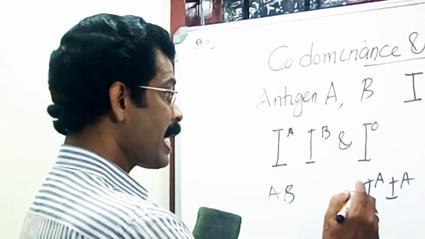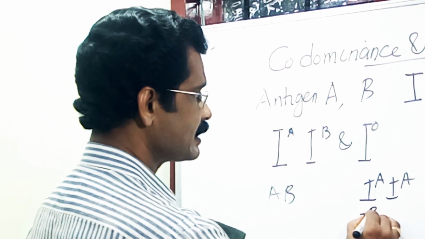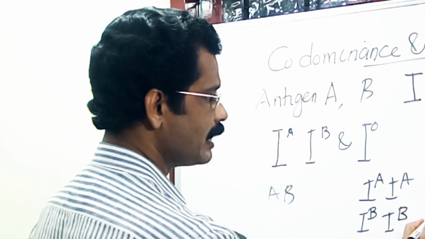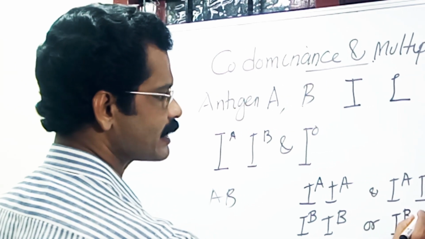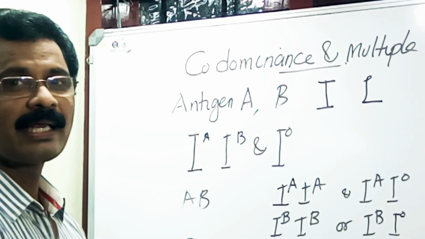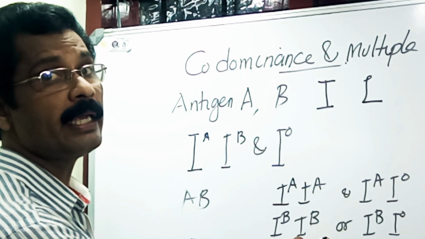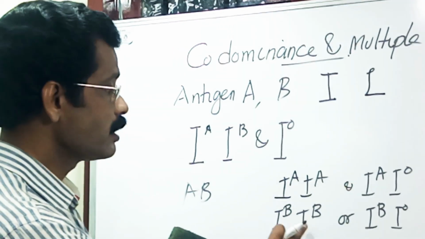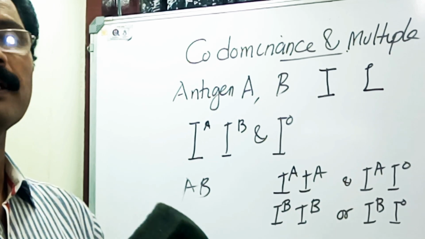Then I B present in the homozygous condition or in the heterozygous condition, antigen B would be produced and the blood group will be B.